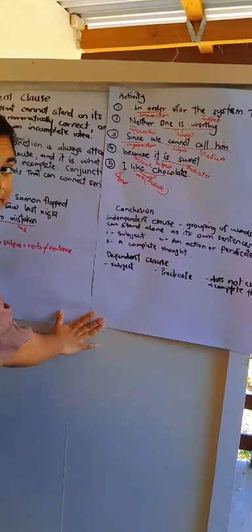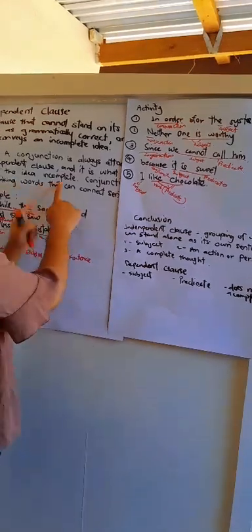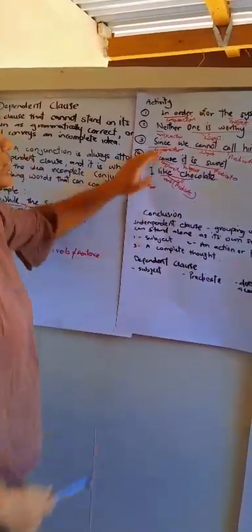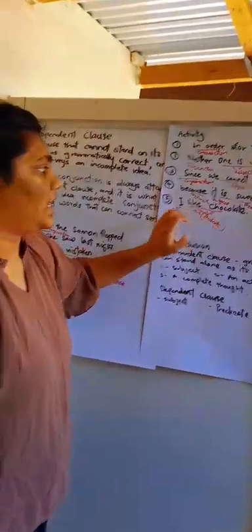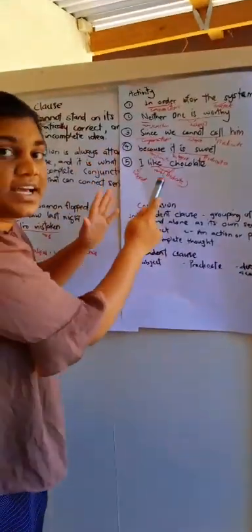What is a conjunction? As discussed, a conjunction is always attached to a dependent clause and it is what makes the idea incomplete. So this does not have a conjunction, so it makes it a complete sentence.